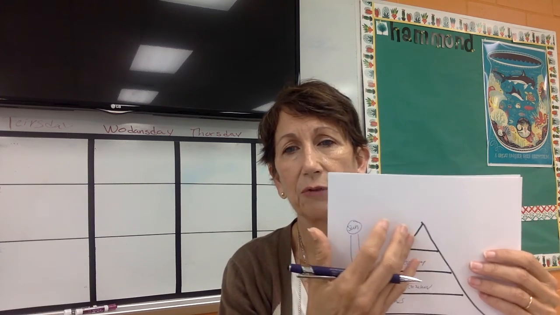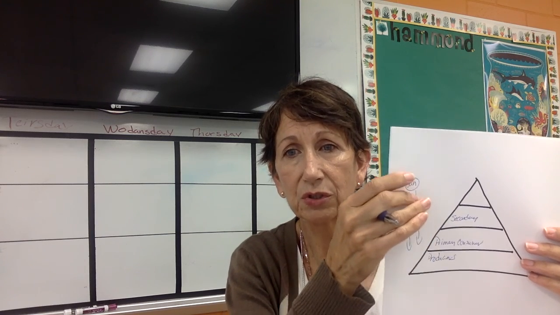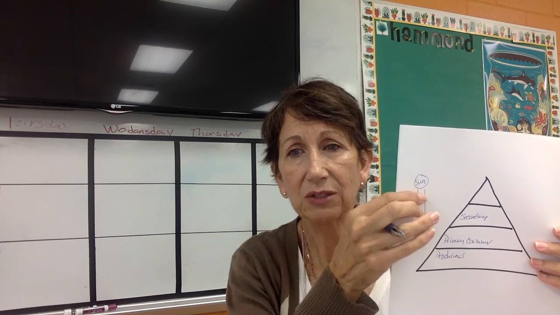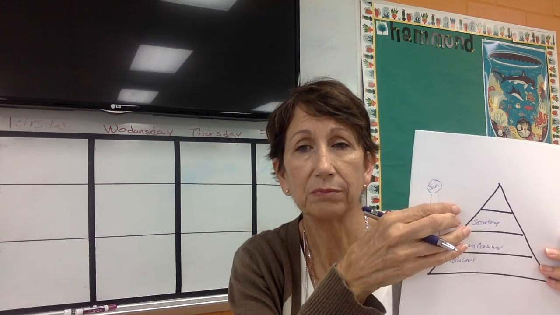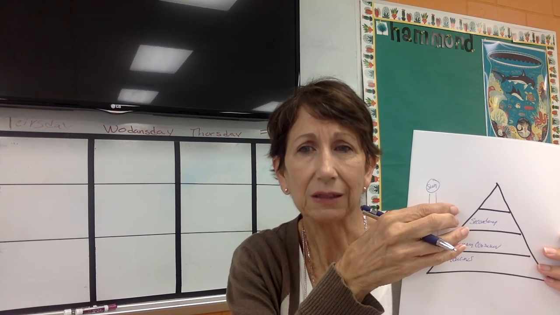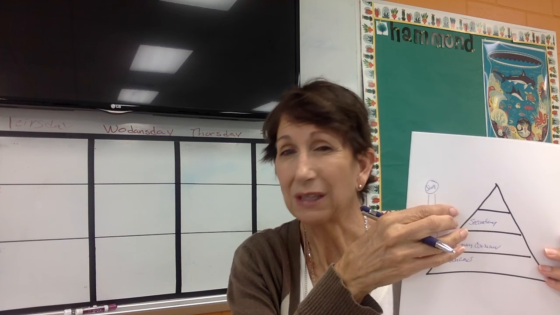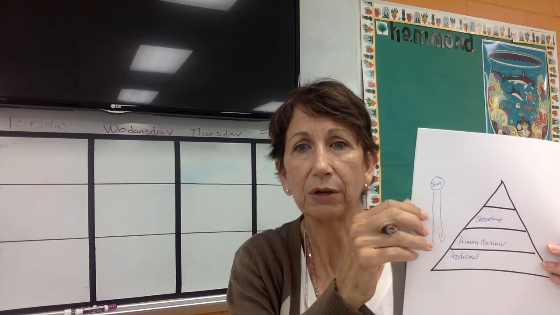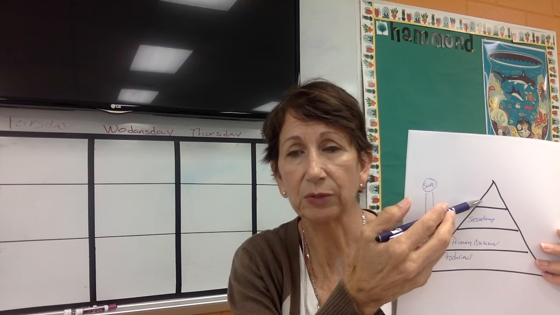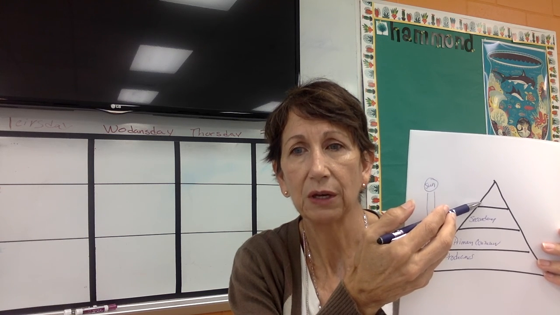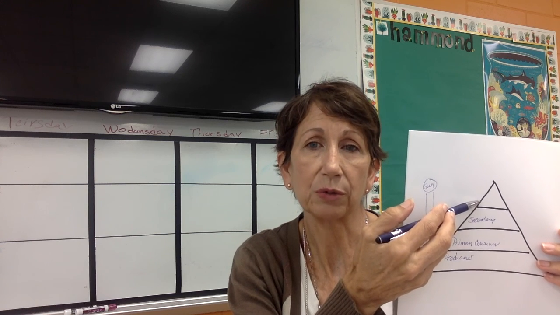All right, so after that, at the top here, you're going to have your tertiary consumer. Tertiary starts with a T, so it is third. So it's your third consumer. And, of course, that's going to be something that eats your fox or whatever. So you might have your boa constrictor, maybe a lion, something like that at the very top. And these tend to be what we call our apex predators. Nothing really eats them. They are at the top of the food pyramid, if you will. And that's what would belong up here. These are your tertiary consumers. All right, these are also heterotrophs. So stop the video if you need to, because I'm not going to write it in there, and figure out how to write tertiary consumer.